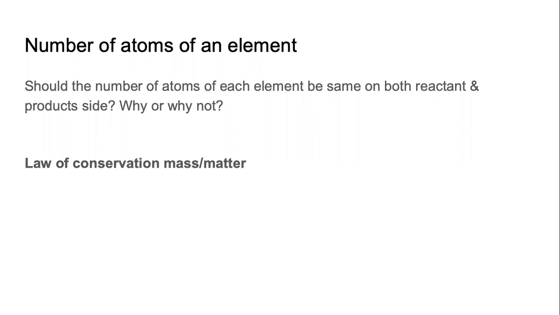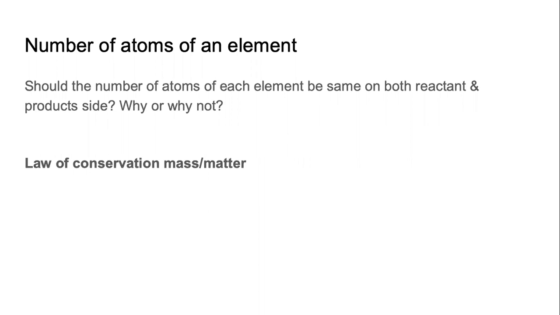Law of conservation of mass matter says that the mass of the reactants will be same as the mass of the products. That is the law. But why should it happen? If it does not happen, it means we can create matter. We cannot create matter. And as of now, in 2021, we cannot even create energy.